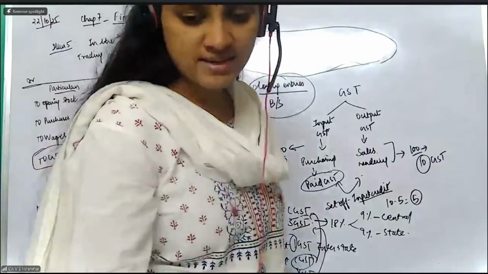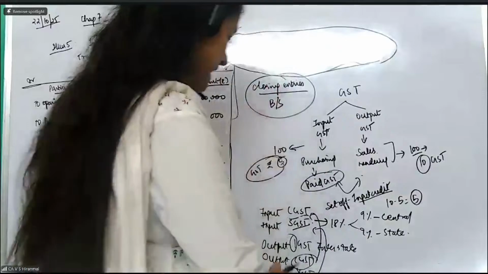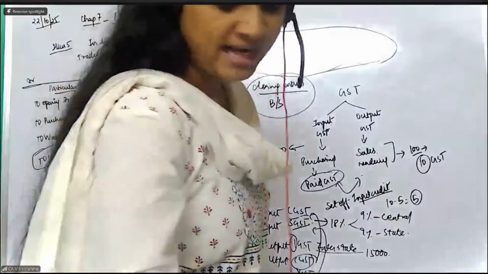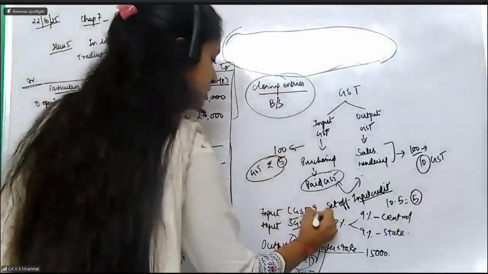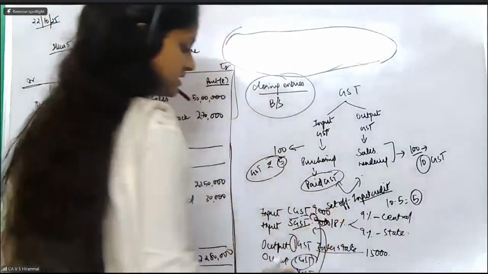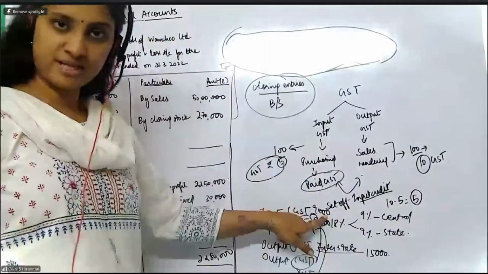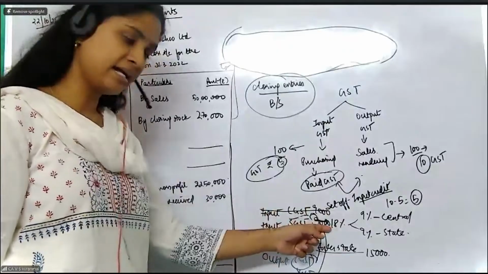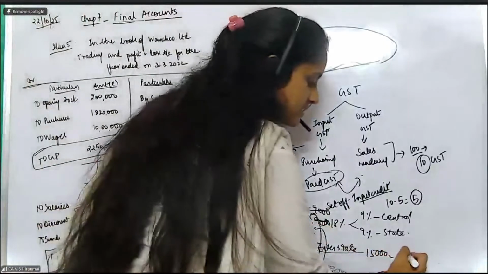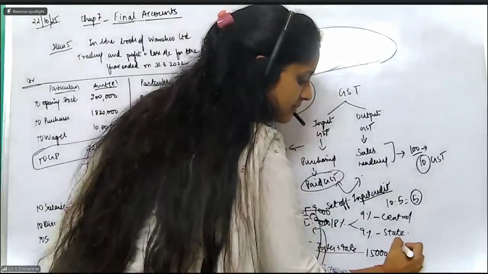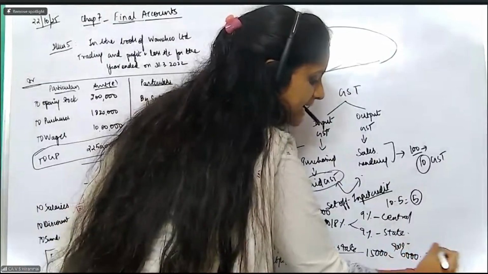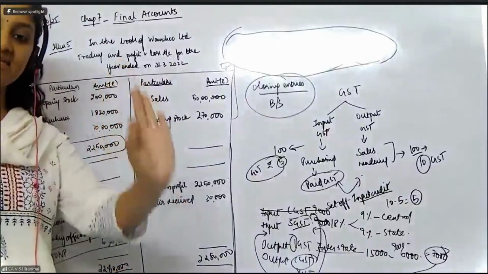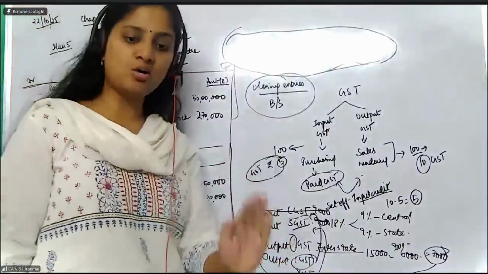Clear? In the same way here, if you see output value, what I require is IGST of 15,000. And I have input value of 9,000 CGST and 9,000 SGST. So first, of the 15,000, I will take 9,000 from CGST. So this input goes away. Next, input SGST, I again have 9,000, but 6,000 is enough. So 9,000 minus 6,000, a 3,000 balance is still in my input SGST, after settling my output IGST.